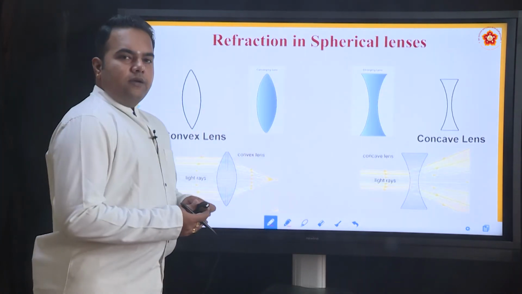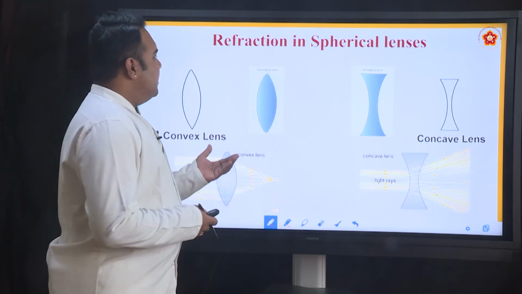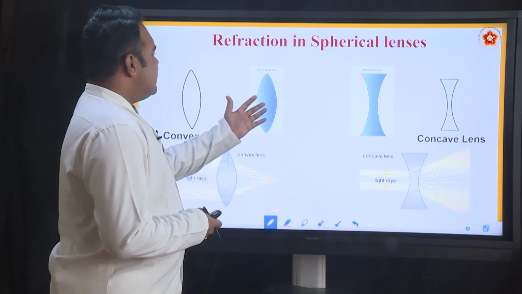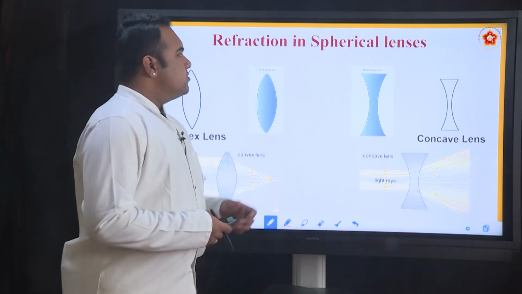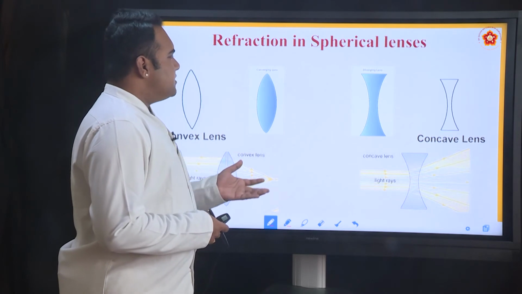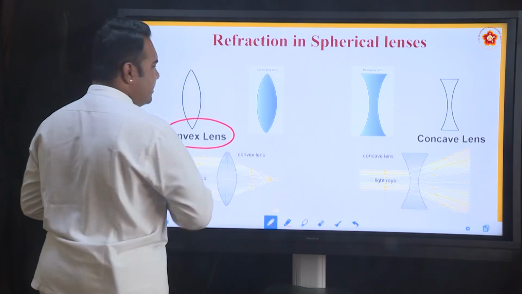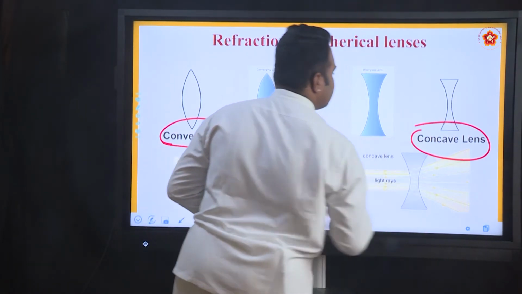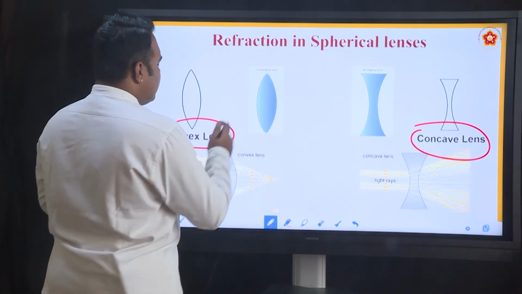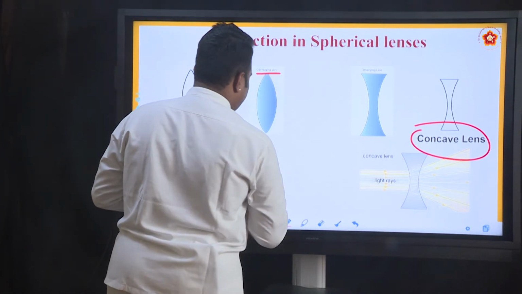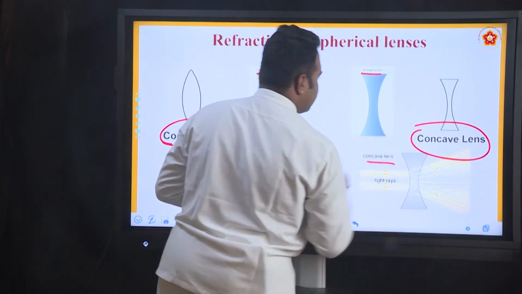So we have seen mirrors are the instruments that are used to reflect light, and lenses are the components that are used for observing the phenomenon of refraction of light. Just as we have spherical mirrors, there are spherical lenses, and these are of two types: a convex lens and a concave lens. This is how a convex lens or converging lens looks, and this is how a concave lens or diverging lens looks.